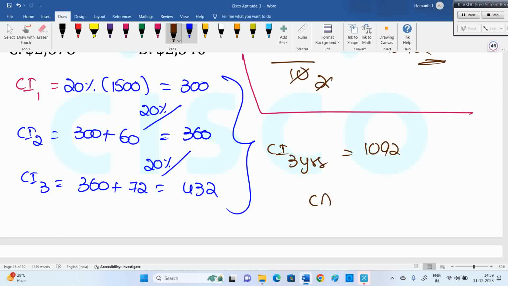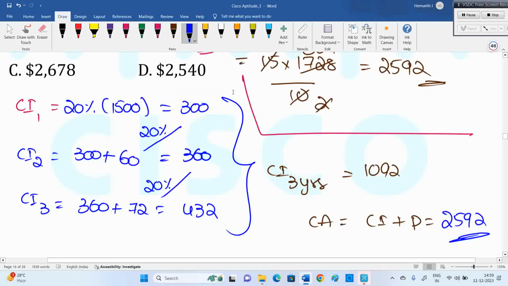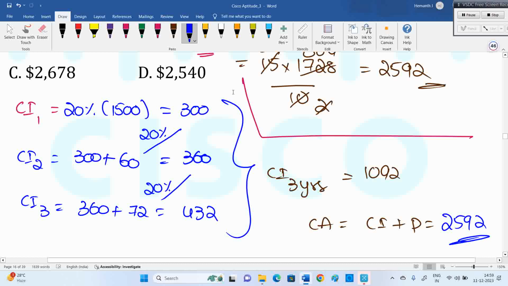Now compound amount means compound interest plus principal. 1,500 already there, plus 1,092 adding, we got 2,590. This is the other method. Compound interest means 1,092 is completed. And the second method will help you, because sometimes they will give the compound interest of the third year, or they may ask you to calculate the compound interest of the first year.